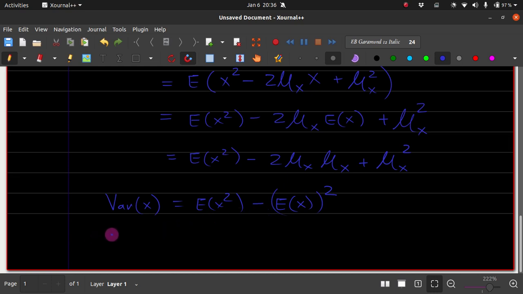Now, what is the standard deviation of x? This is often denoted by sigma x.